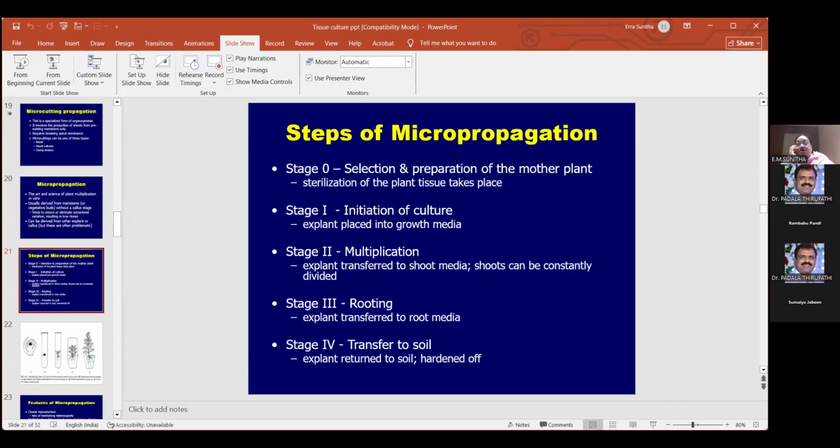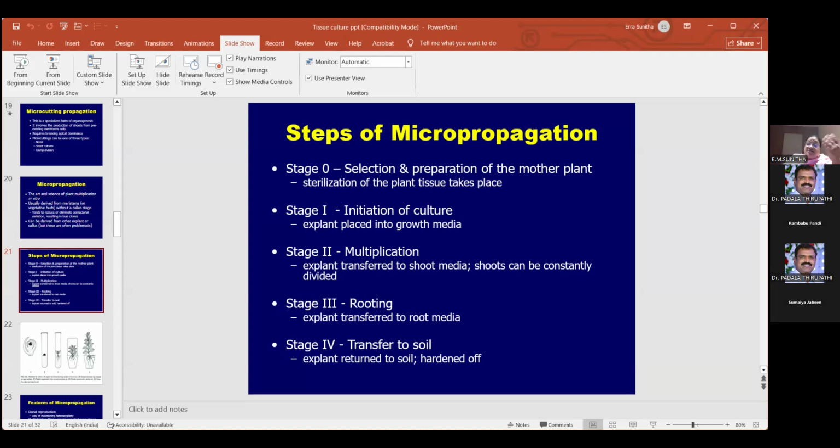So what are the steps? First you have to select the mother plant. After selecting the mother plant, you have to go for sterilization. After the sterilization, you put that in the initial growth media. What I told you, in the initial growth media both hormones will be equal. That means the auxins and the cytokinins will be in the same ratio. Then next you have to go for multiplication. For that, you take the explant and first put it in the shooting media. In the shooting media, the cytokinin will be more when compared to the auxins.